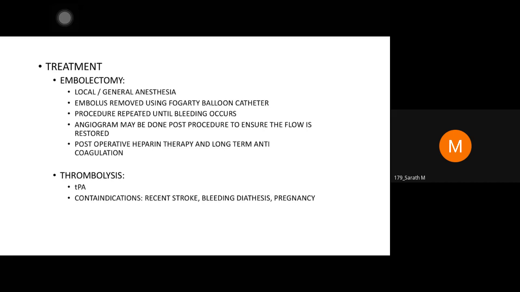That can be done as an intravascular procedure, or as an open surgical procedure wherein a Fogarty balloon catheter is used, and that slide will also come, and I will show you what a Fogarty catheter is. And if it is a thrombus that has caused occlusion, you can do thrombolysis.